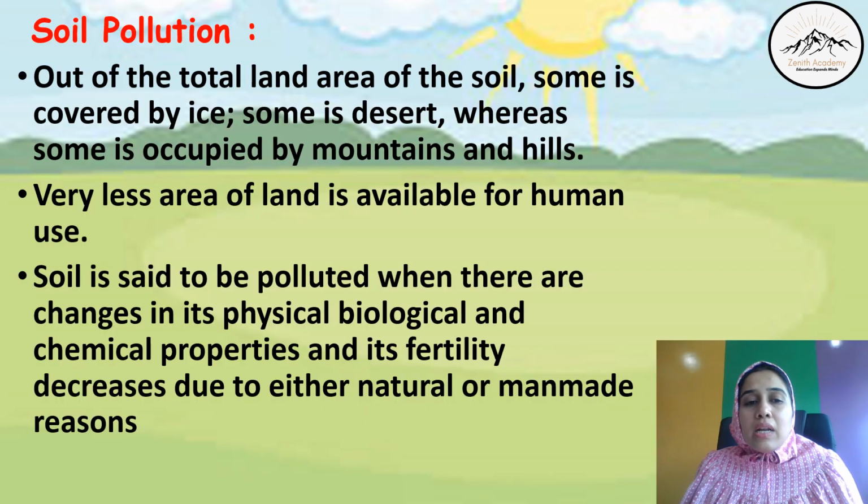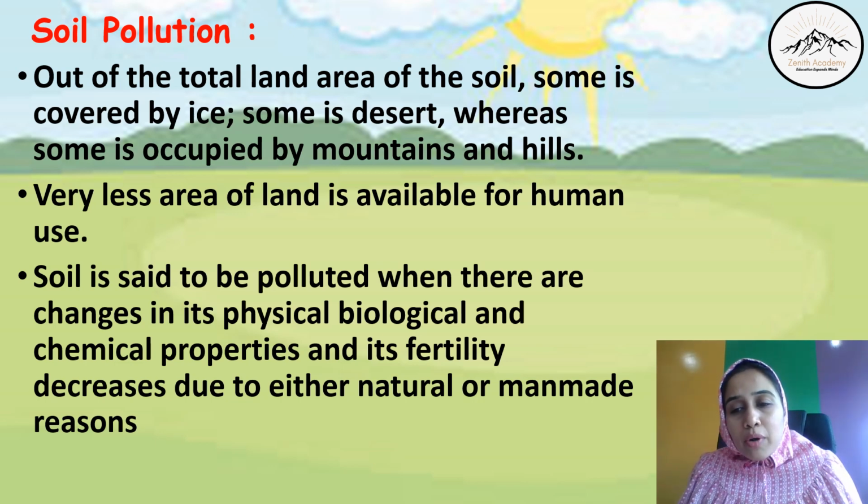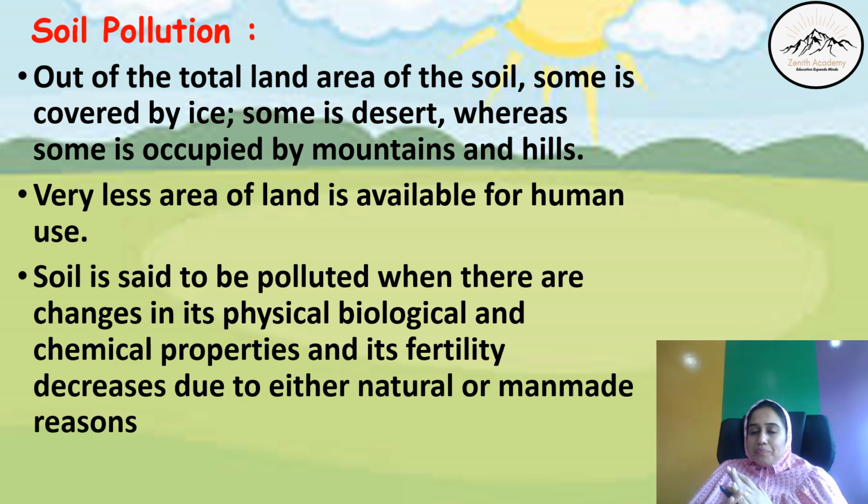Now we have ended air and water pollution. Now we are moving towards soil pollution, land pollution. Out of the total area of soil, some is covered by ice and some is desert, while some are mountains and hills. Then very little area remains for human use. Now soil is said to be polluted when there are changes in its biological and chemical properties, and its fertility decreases due to man-made or natural reasons.